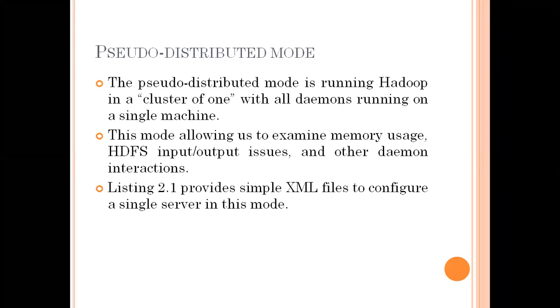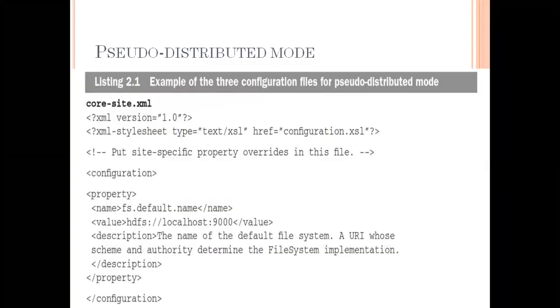The nodes allow us to examine memory usage, HDFS, input-output issues, and the other daemon interactions. If any issues are there, they will definitely interact with one another. Here also, in the second mode, what files are we going to use? XML files. We have core-site.xml. We already discussed that three XML files are there.